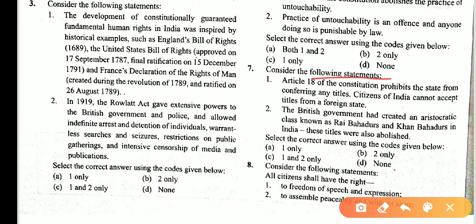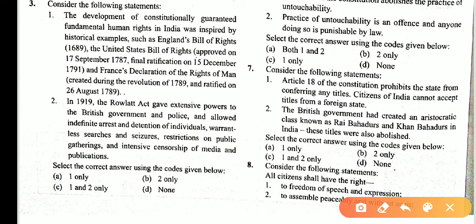Consider the following statements are correct. Article 18 of the Constitution prohibits the state from conferring any titles. A citizen of India cannot accept a title from a foreign state. These statements are correct. The British government had created an aristocratic class known as Rai Bahadur and Khan Bahadur in India. These titles were also abolished. These statements are also correct. So 1 and 2 are correct statements. Answer is C.